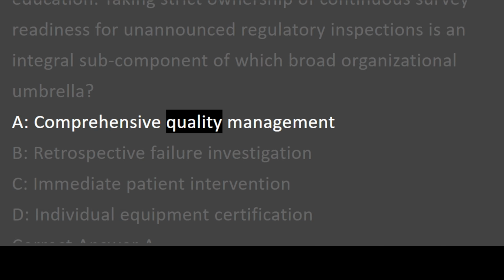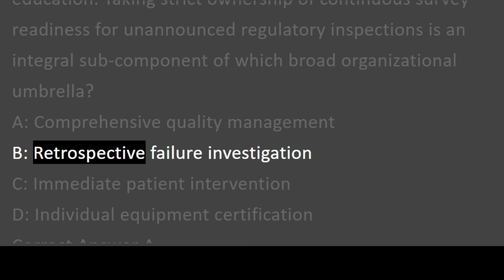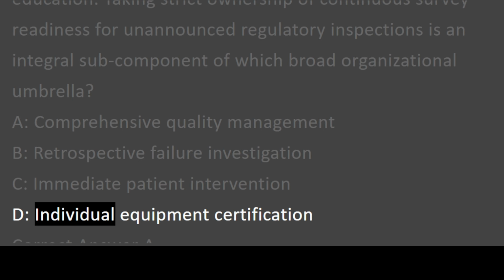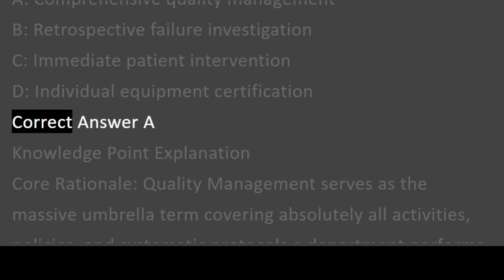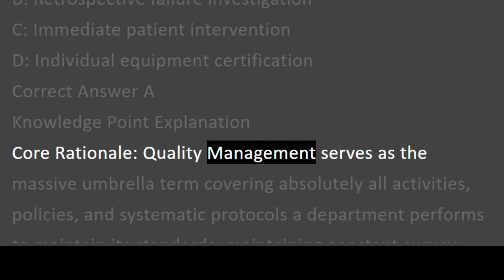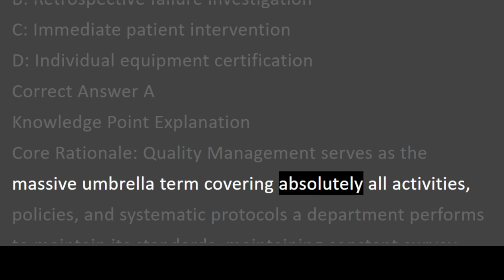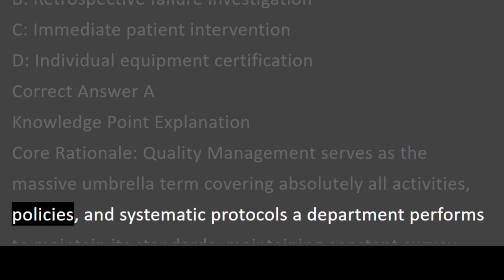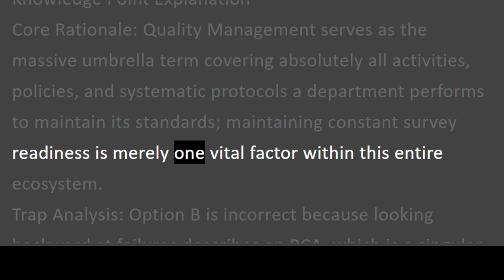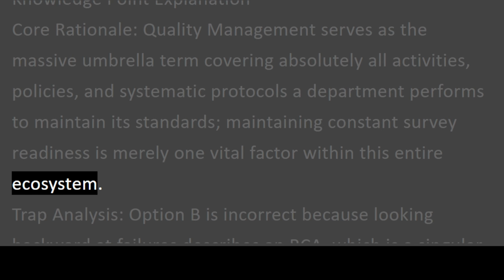A. Comprehensive quality management. B. Retrospective failure investigation. C. Immediate patient intervention. D. Individual equipment certification. Correct answer A. Knowledge point explanation. Core rationale. Quality management serves as the massive umbrella term covering absolutely all activities, policies, and systematic protocols a department performs to maintain its standards. Maintaining constant survey readiness is merely one vital factor within this entire ecosystem.